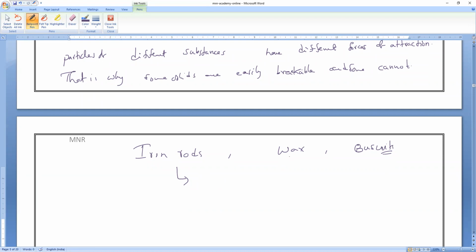Next, compared to iron, will wax have less force of attraction or strong force of attraction? Less force of attraction. And if you take the biscuit, is it more or less? Very, very less. That is what you have to remember. Is it okay, everybody? Clear? So that is why in biscuits the force of attraction is very, very less compared to wax, and compared to wax, the force of attraction is very, very more in iron. Is it okay, all of you?